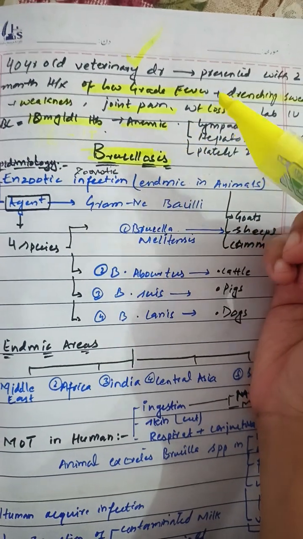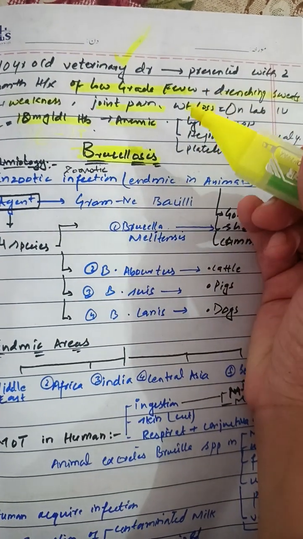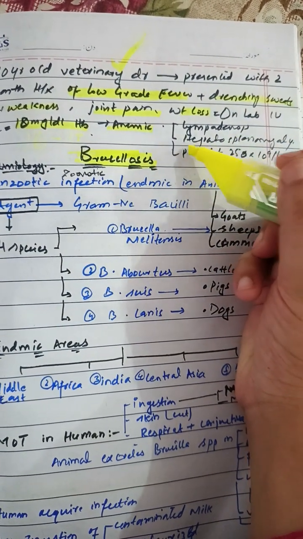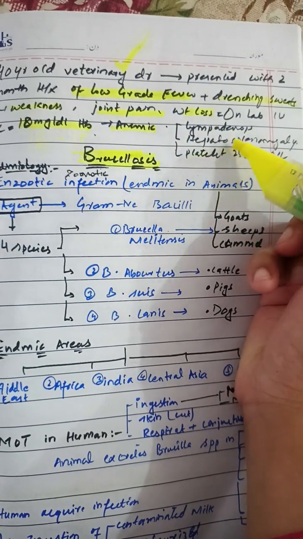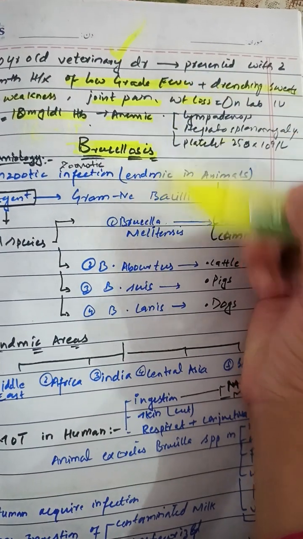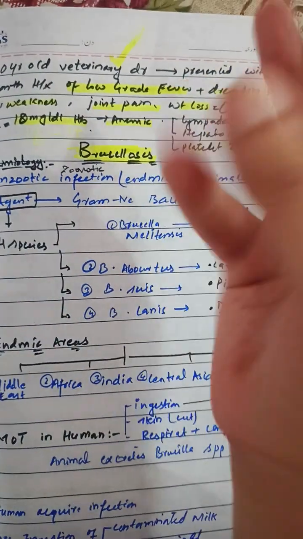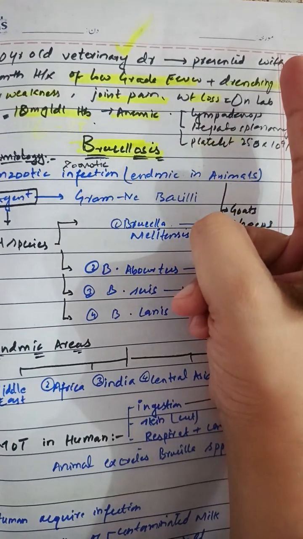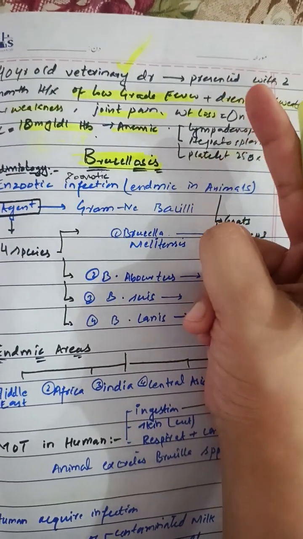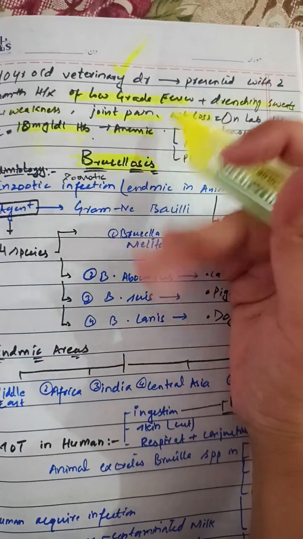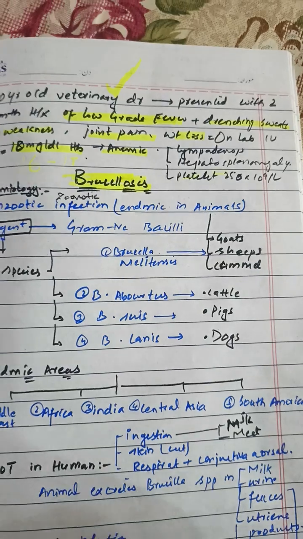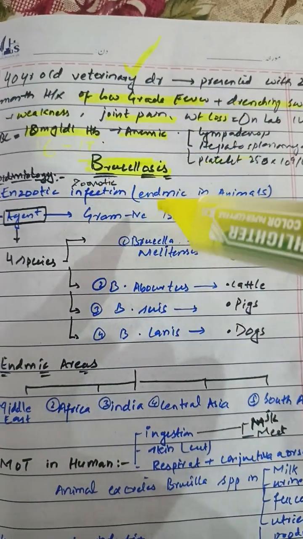Why is our diagnosis not typhoid fever? Because in typhoid fever there will be a history of rash also. In typhoid fever there is also thrombocytopenia, hepatosplenomegaly, and lymphadenopathy, but there will be signs and symptoms of the gastrointestinal tract, that is abdominal pain, and either diarrhea or constipation, or diarrhea alternating with constipation. There will be a rash called the rose spot rash on the chest and on the back of the patient. So in this case our diagnosis is brucellosis.